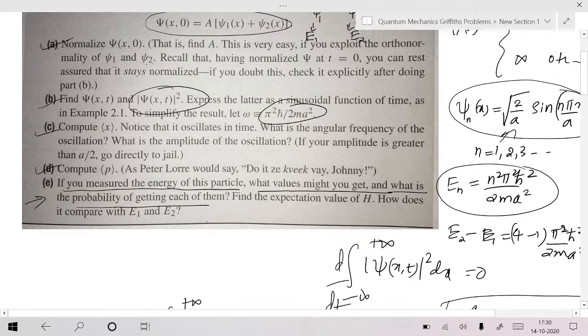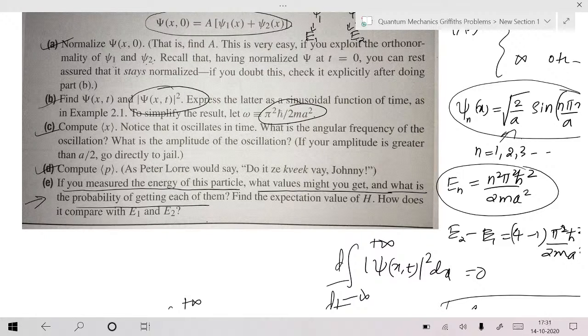Is that okay? Now you may think that you may get the average of E1 and E2 when you do the measurement. No, it is not like that. When you observe an electron in a double slit, the electron will show itself either passing through slit 1 or slit 2. It will not cut into half and pass through both slits. A single electron cannot show itself as passing through both slits simultaneously when you observe.